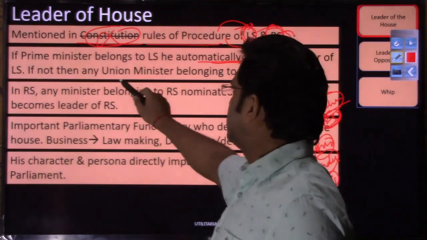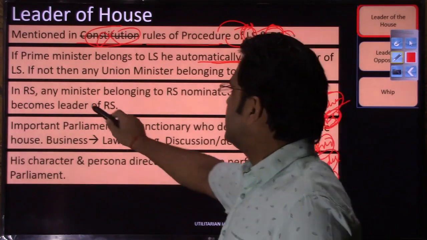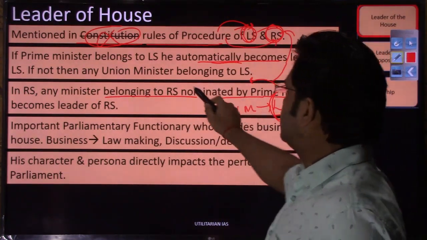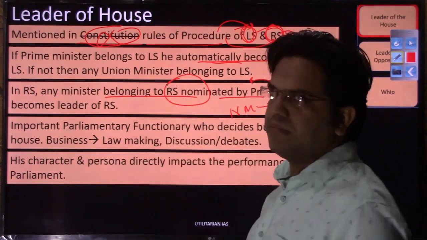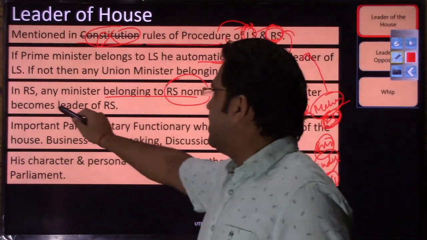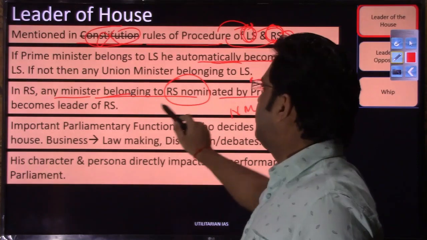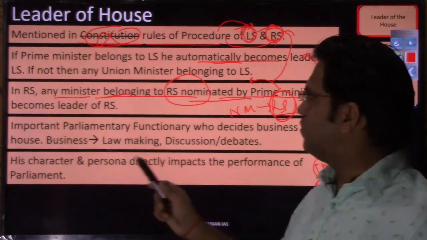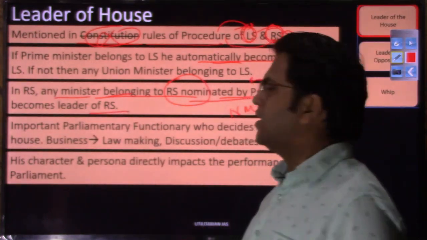I hope this concept you would have understood. In Rajya Sabha, any minister belonging to the Rajya Sabha nominated by the prime minister, who is a member of Lok Sabha, becomes leader of the Lok Sabha.